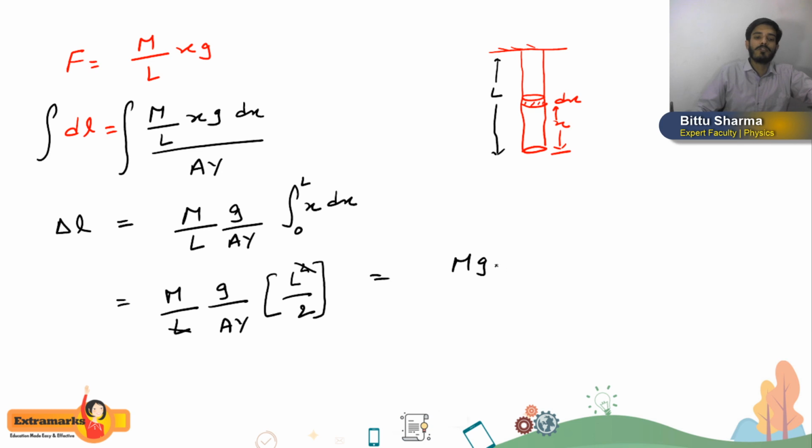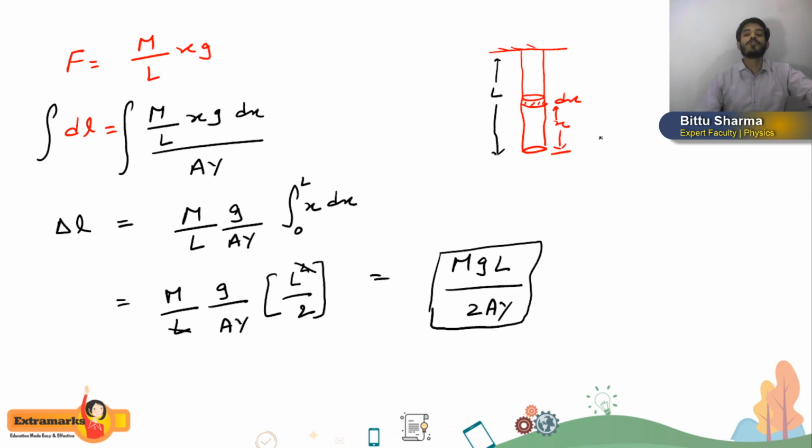The final answer we will get is mgL divided by 2AY. This will be the correct answer. Getting or not? Now I saw a few students directly get this formula. What they think is they take the center of mass concept. They take the center of mass at the center of the rod, and then they say the length will become L by 2.